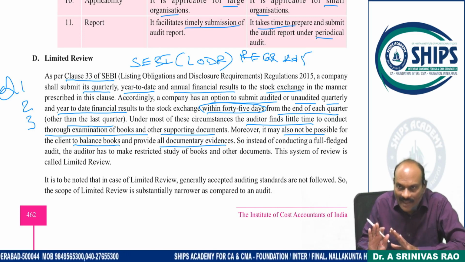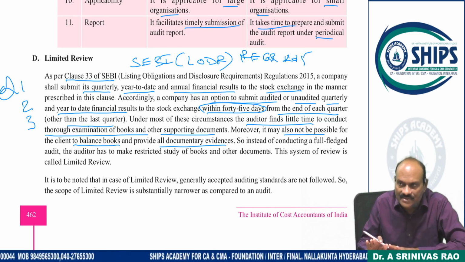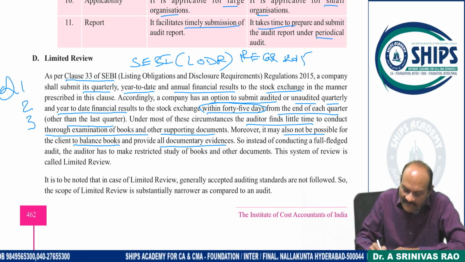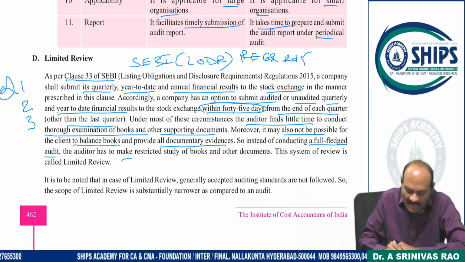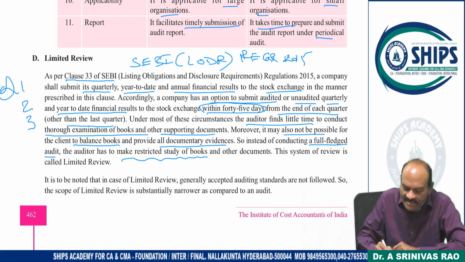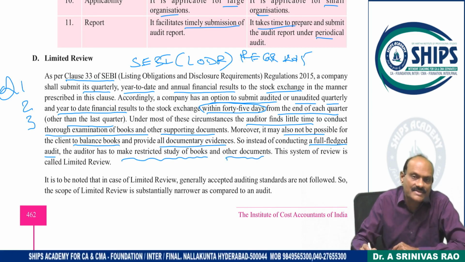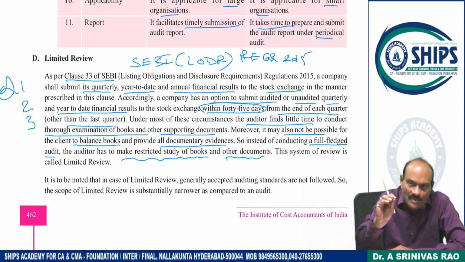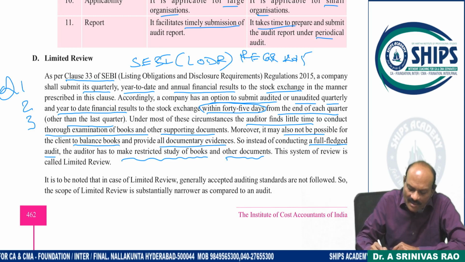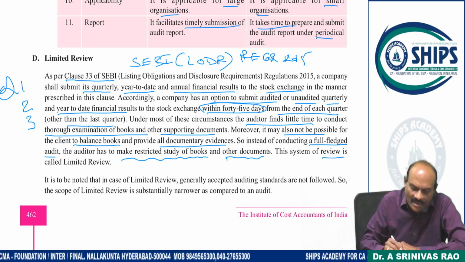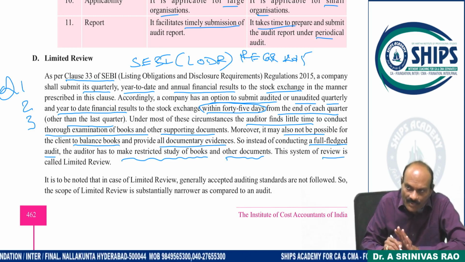We prepare the balances, but that is not a finalization. Instead of conducting a full-fledged audit, the auditor has to make a restricted study of the accounts and other documents. Only a few random transactions we are going to examine, and this system of review is called limited review.